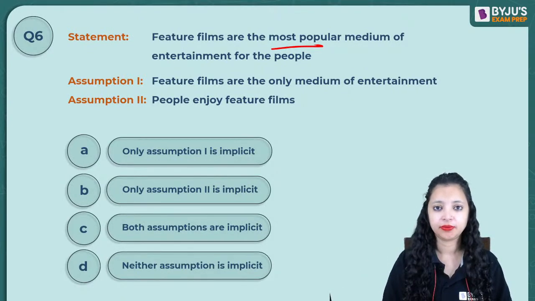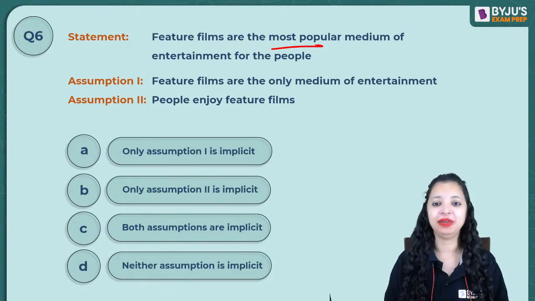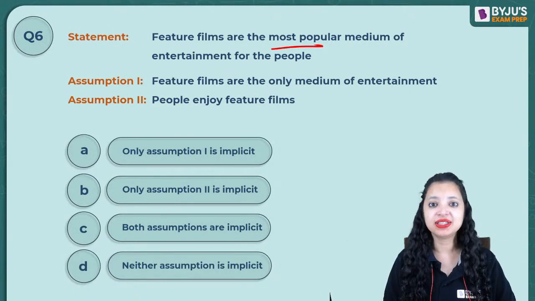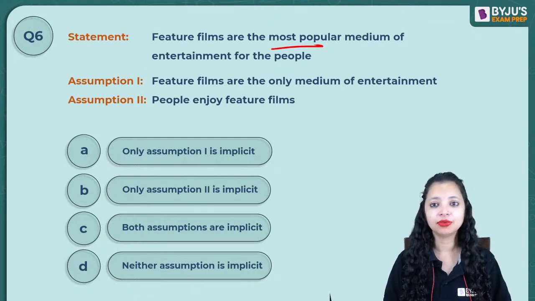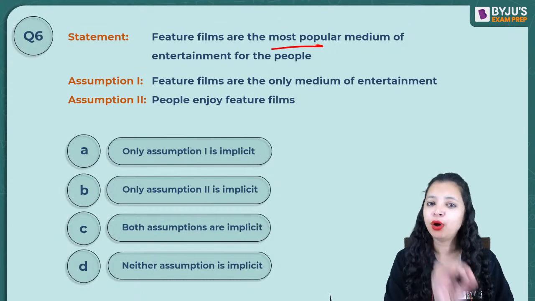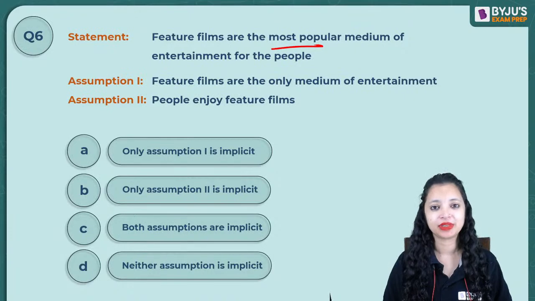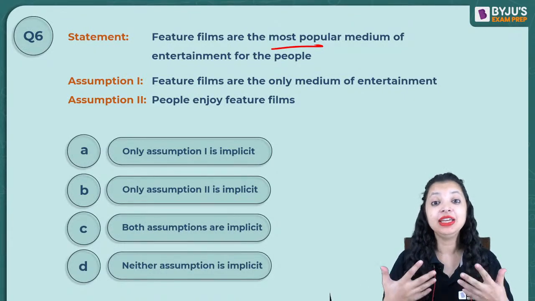What does that mean? In your own words, explain that. What does that mean when I say something is the most popular medium of entertainment? It can be watching Netflix, watching reels on Instagram. It could be watching sports, watching Nadal playing, watching cricket, watching movies. Whatever is a popular medium of entertainment is something that people massively do because it is popular and people look out for it.